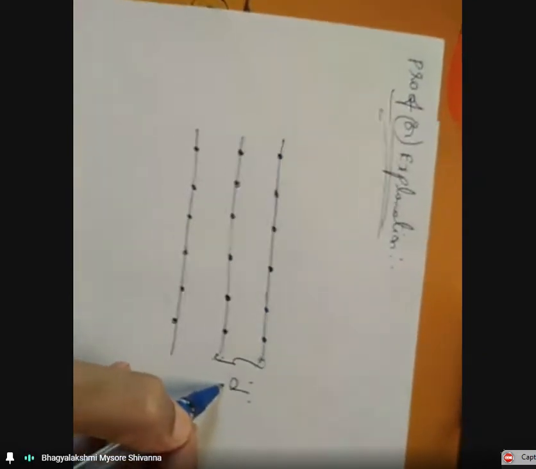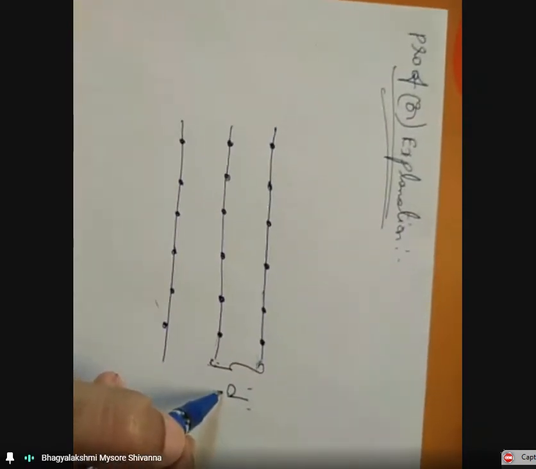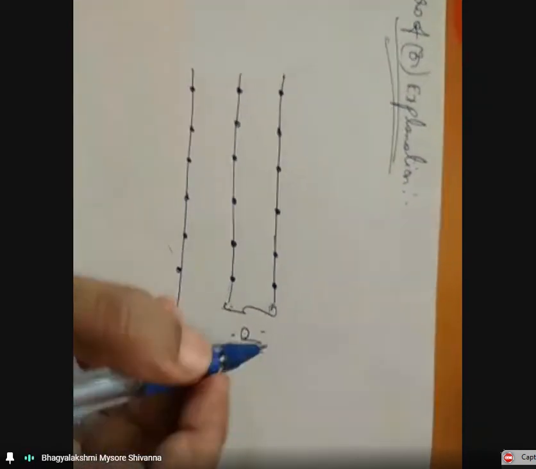A beam of X-rays is first incident at the angle theta.